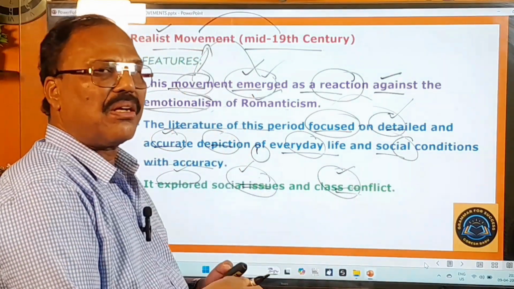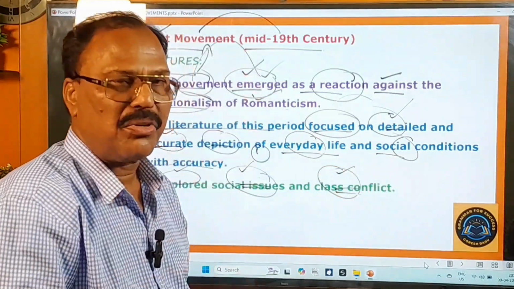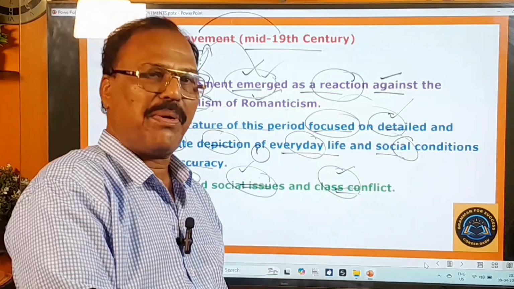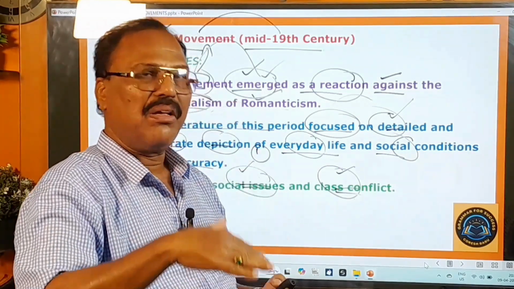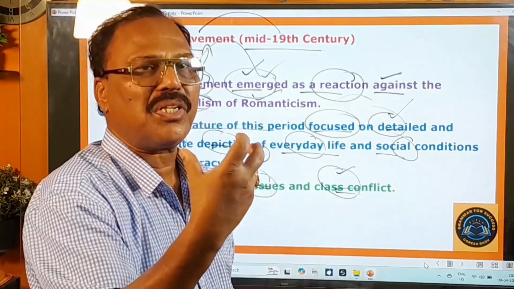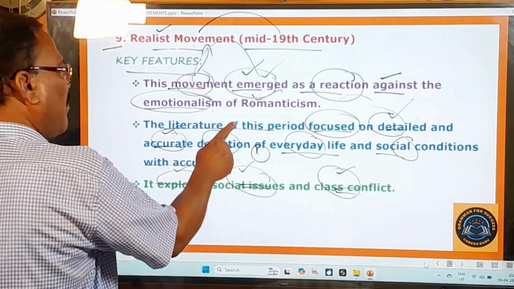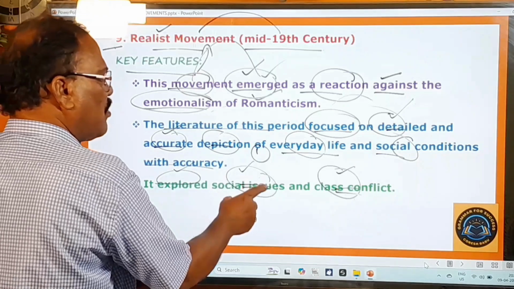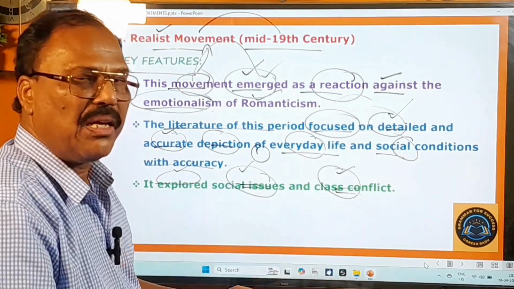Class conflict means class issues, class distinctions. In those days or today also, you can find class distinctions in the society, isn't it? Lower class people, middle class people, upper middle class, lower middle class, high class. These are all called class distinctions. The writers and poets of this period have dealt with these social issues and class distinctions very clearly, very realistically in their writings.